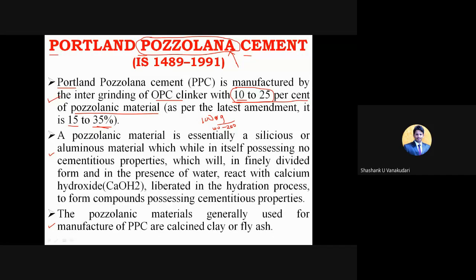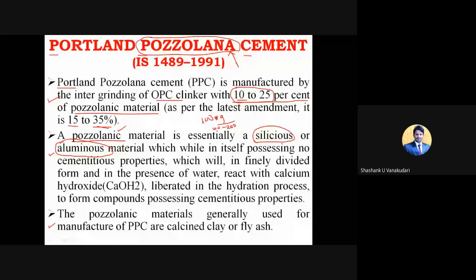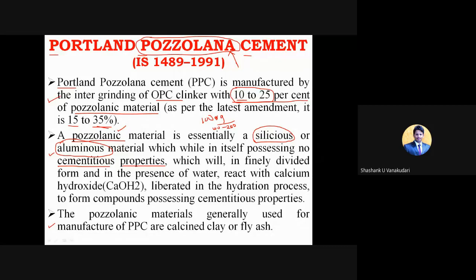You can see this pozzolanic material contains mainly the chemicals siliceous as well as aluminous material, which you will study as SiO2 and Al2O3. These are the chemicals present in this pozzolanic material, the byproducts from various sources, right? It is a material which in itself possesses no cementitious properties. If you used only these materials as cement, you won't get the cementitious properties.